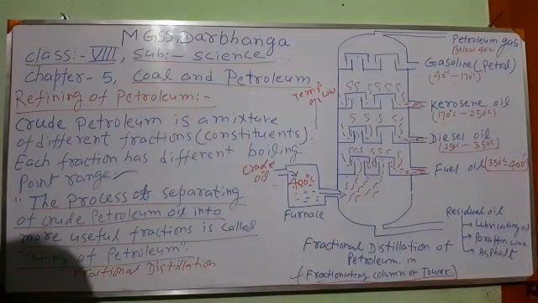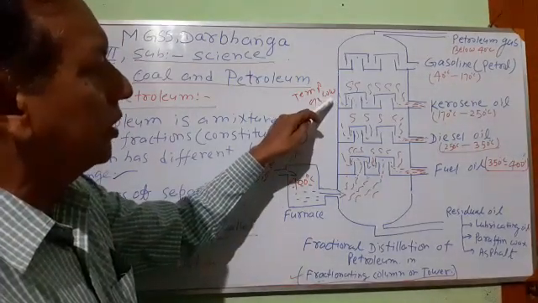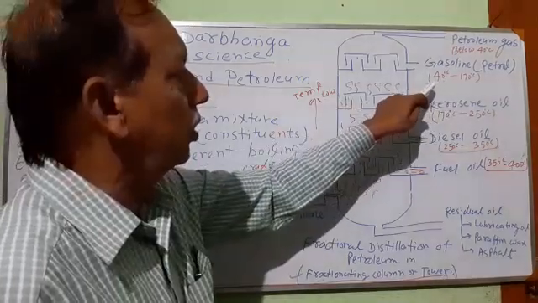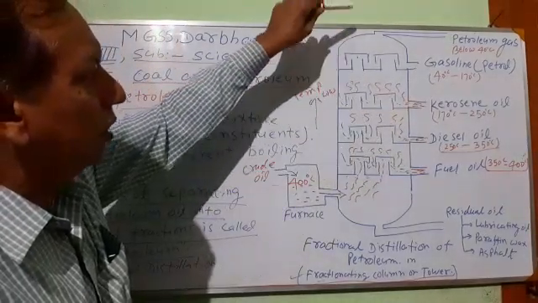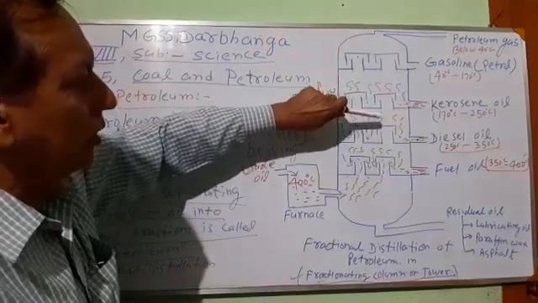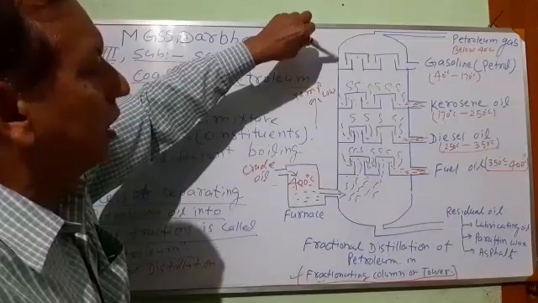Now the temperature reaches this height, around 170 to 40 degrees Celsius. Some vapor again comes out. Maximum vapor has condensed at different places, and some vapor has still not condensed.